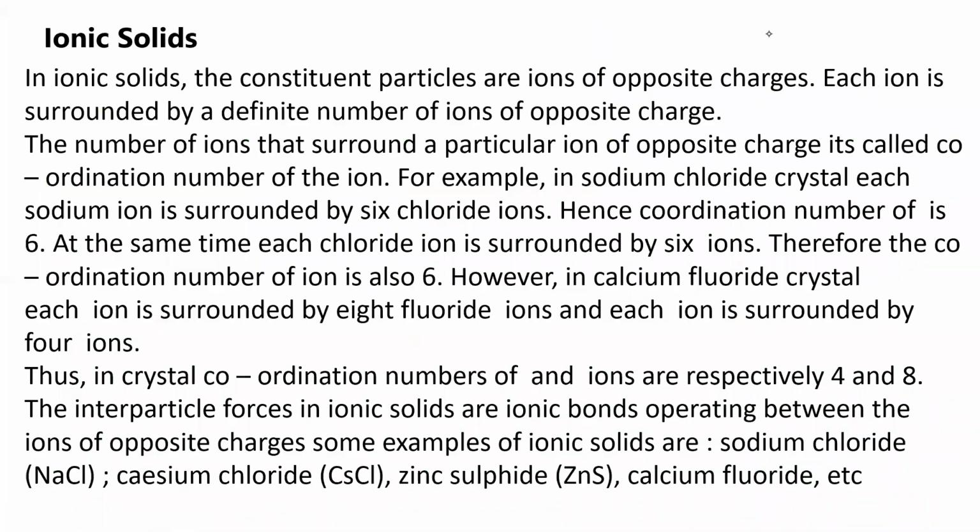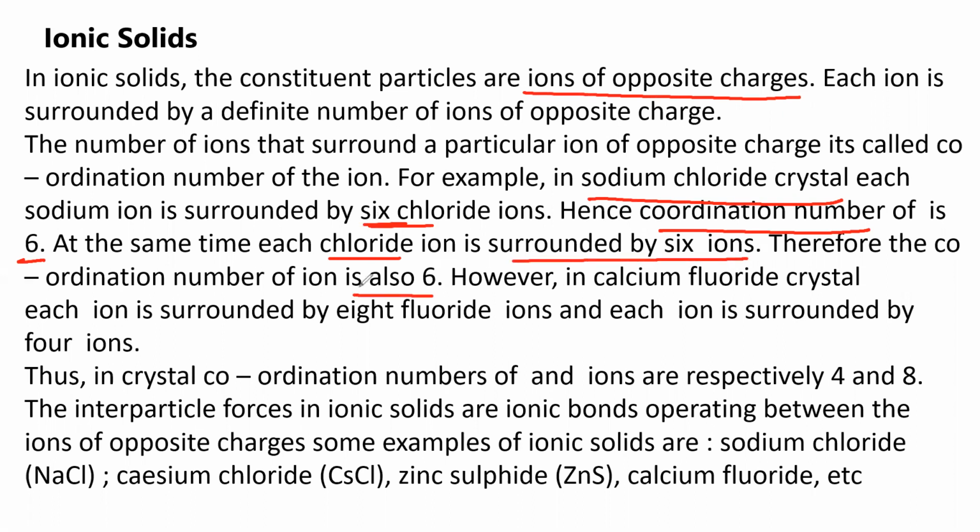Next, we are coming to another type of solid called ionic solids. The name itself says they have ionic bonds in them. So in ionic solids, the constituent particles are ions of opposite charges. Each ion is surrounded by a definite number of ions of opposite charges. For example, in NaCl, sodium chloride crystal, each sodium ion is surrounded by 6 chloride ions. Hence, the coordination number of sodium is 6. At the same time, each chloride ion is surrounded by 6 sodium ions. Therefore, the coordination number of the chloride ion is also 6.